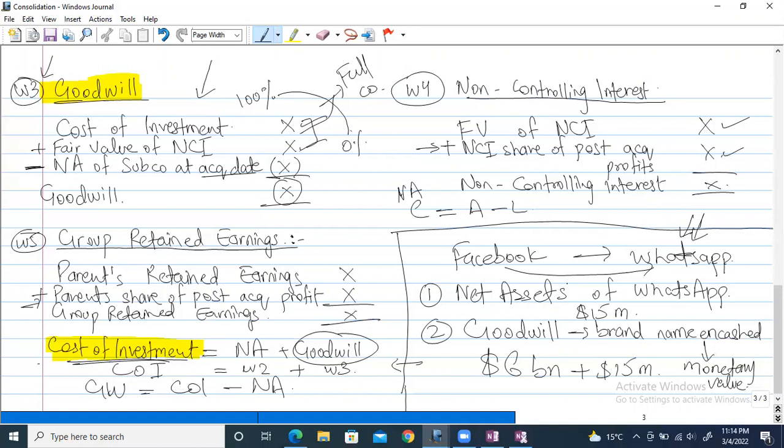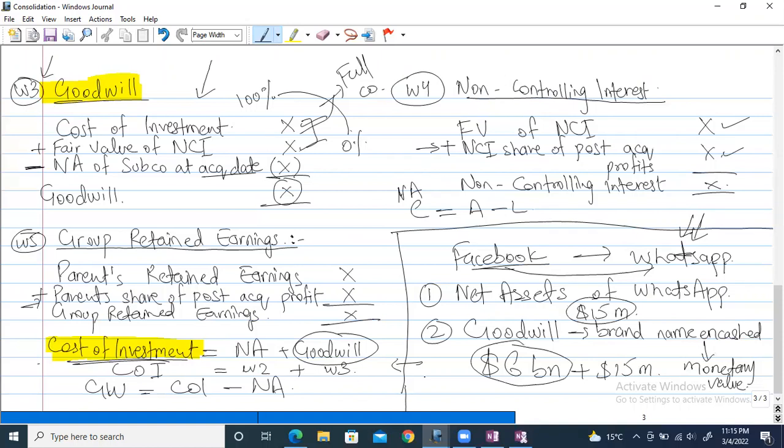If I am Facebook, I cannot say that I will purchase WhatsApp for 15 million. I will have to pay the goodwill as well, the brand name it has generated after working 10-15 years. I will have to pay that in cash too, and expert valuers have measured it at 6 billion. It's not just a joke amount. So cost of investment is net asset plus goodwill.